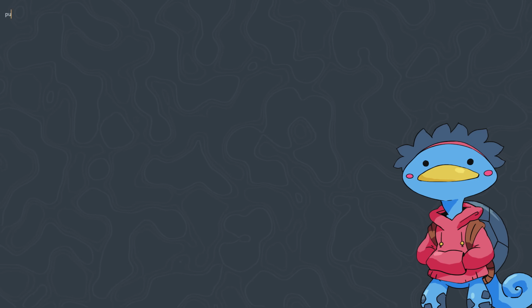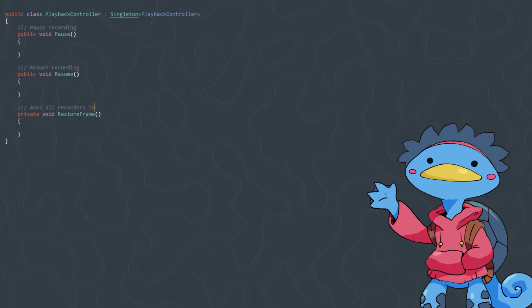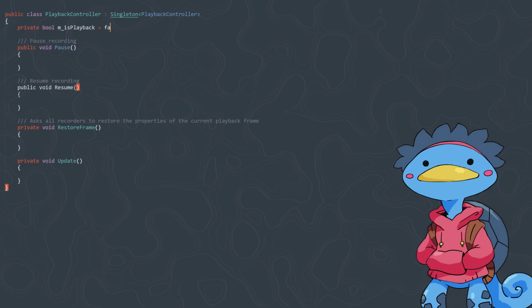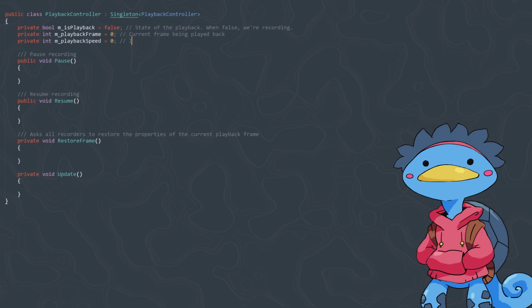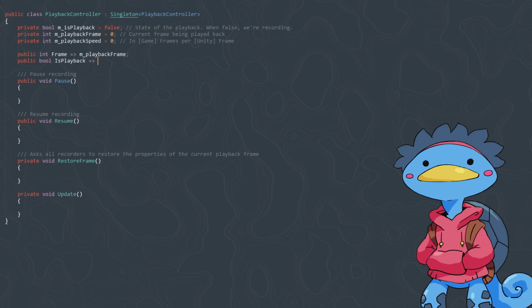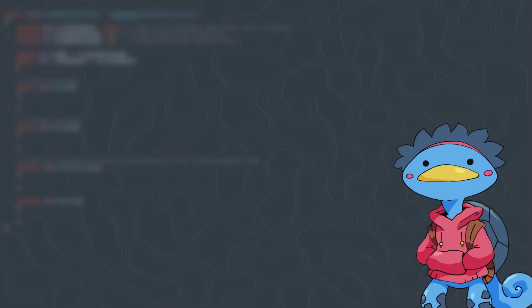Now, to play these records back, we need to start working on what we will call the playback controller. It will be a class that manages all of those transform recorders and tells them to play a certain frame back. It has two states, playback and recording. Recording is the default, free state where we'll let the game follow its normal course, and where recorders will record properties every frame. Playback is when we wish to override the values of the transform properties and force them to be in the same state as they were at an arbitrary frame, in which case we don't want to be recording.